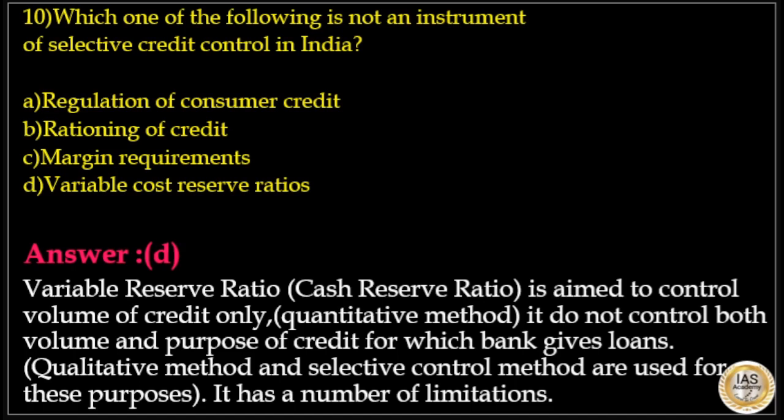Variable reserve ratio, that is cash reserve ratio, is aimed to control volume of credit only. It does not control both volume and purpose of credit for which banks give loans. Qualitative method and selective control method are used for this purpose. And it has a number of limitations.